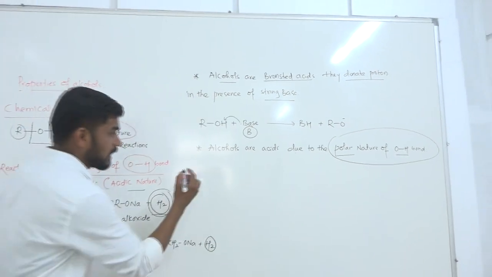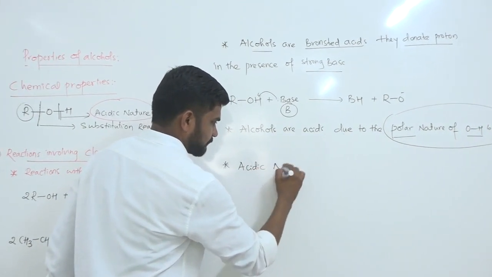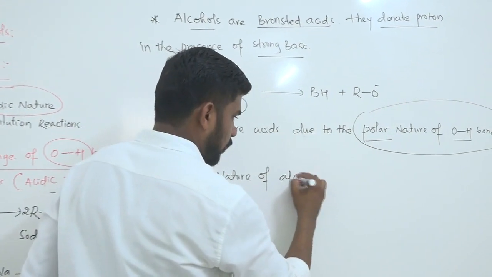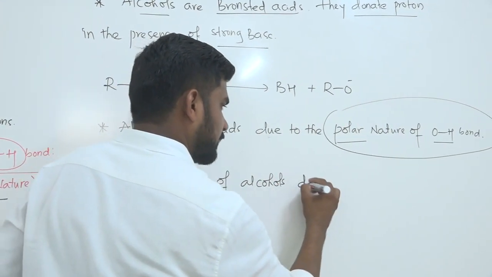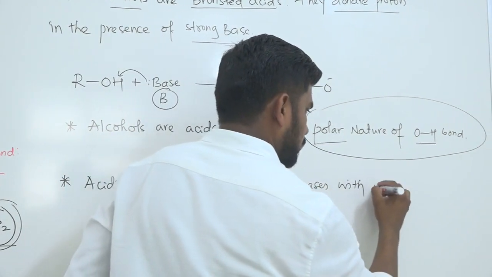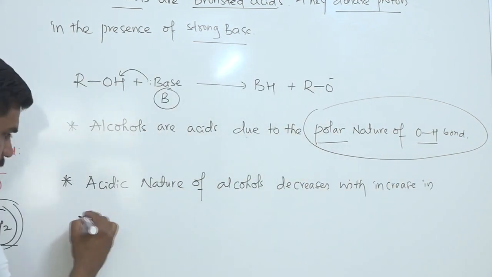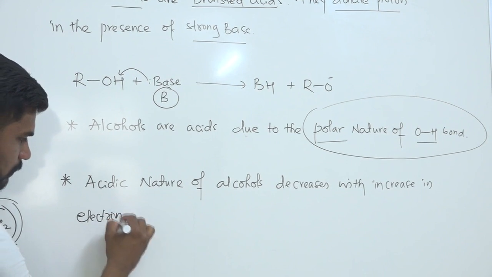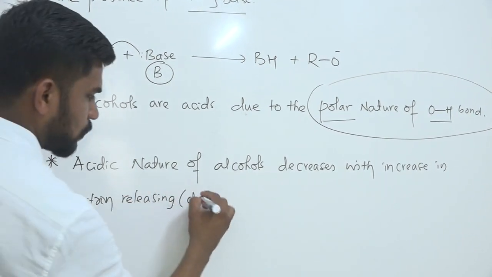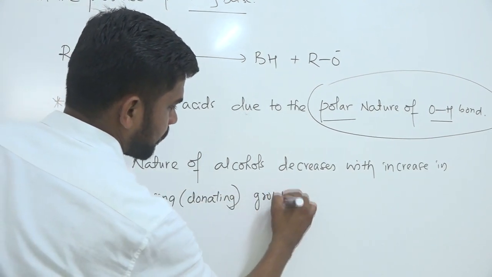the acidic nature of alcohols increases. And the acidic nature of alcohols decreases with increase in electron releasing, or we can also call them electron donating groups.